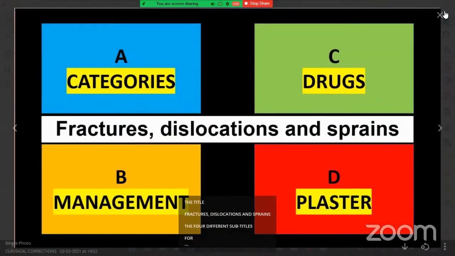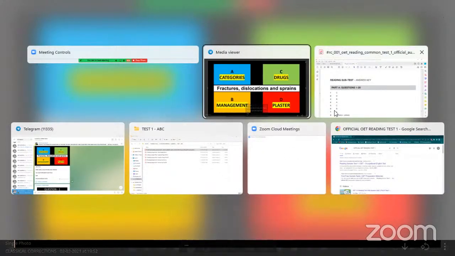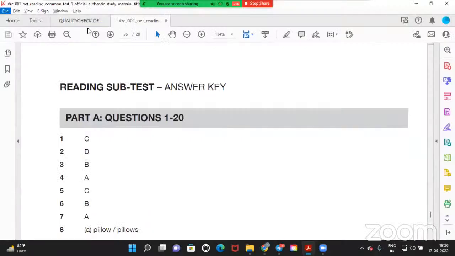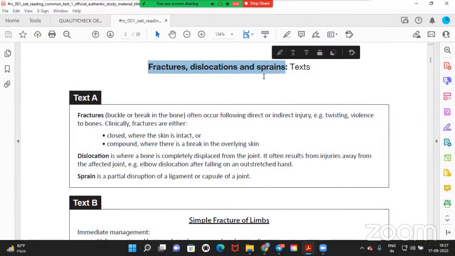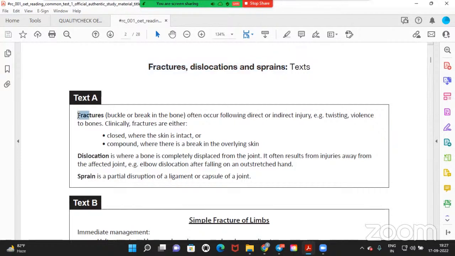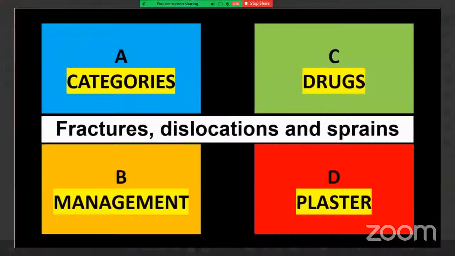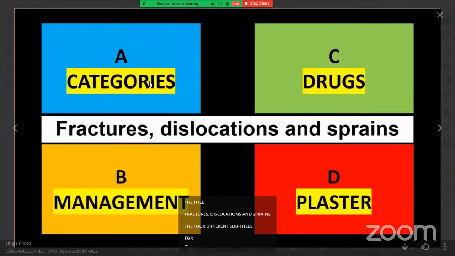Yeah. So now let us see here the question paper. Page number 2. Fractures, dislocations, and sprains. I'm teaching only the first 7 questions now. Text A is about types. Text A is talking about categories, types, classes, groups.